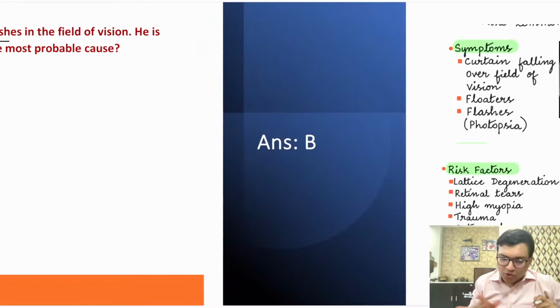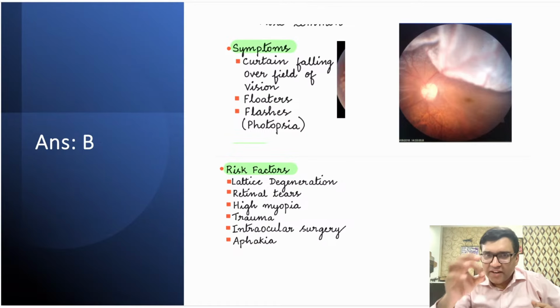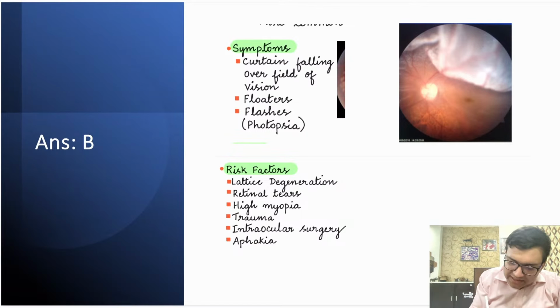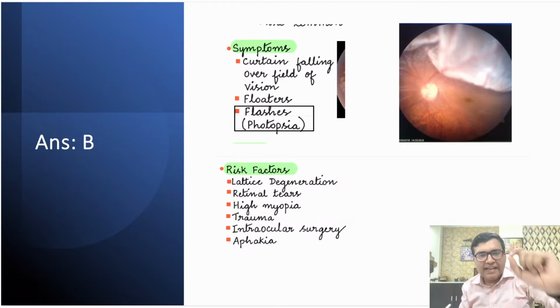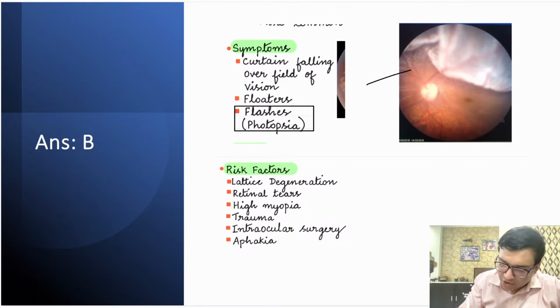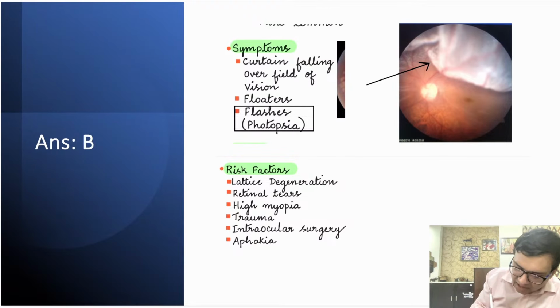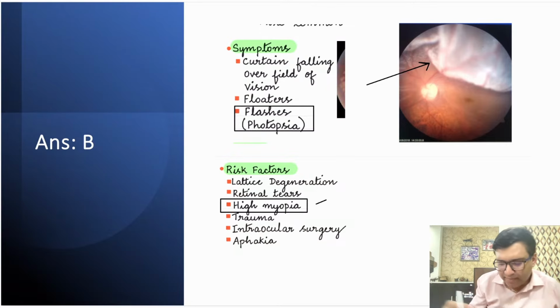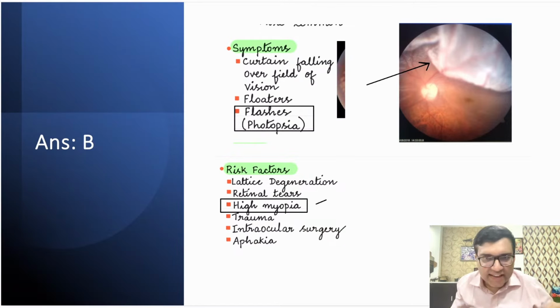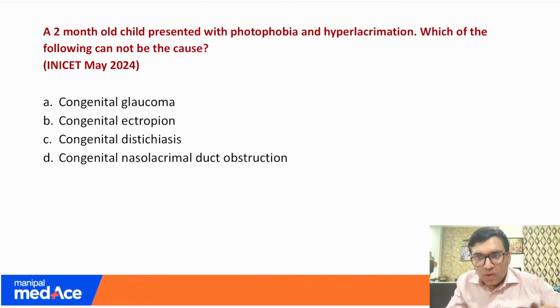Okay, so I will just show you another screenshot from our notes. Very, very important, I have written here: flashes. As you can see, concise, and what you need to know. Flashes are very important whenever we are talking about retinal detachment. And see, high myopia, if you can see here. So proud of you, so great that everything has been asked in the concise notes. Okay, so what was the next question?